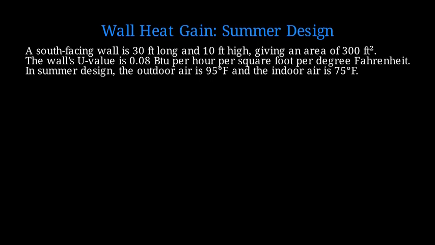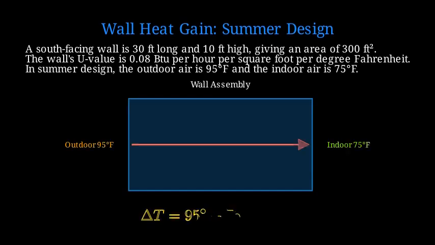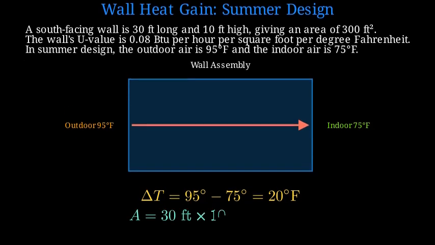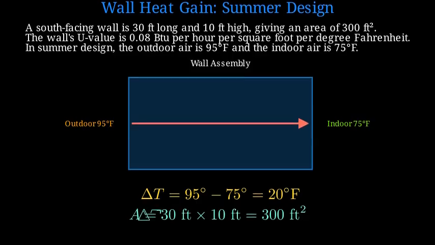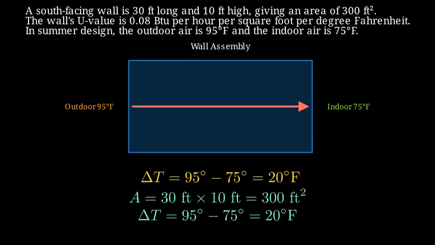Let's visualize this wall. Here is the wall, and we draw small arrows showing heat leaking from the warm outside to the cooler inside. We label the outside temperature 95 degrees and the inside temperature 75 degrees, so the difference is 20 degrees Fahrenheit. This delta T drives the heat transfer through the wall. Our area is 30 feet times 10 feet, so the wall has 300 square feet. The temperature difference is 20 degrees Fahrenheit, which is what we just labeled.